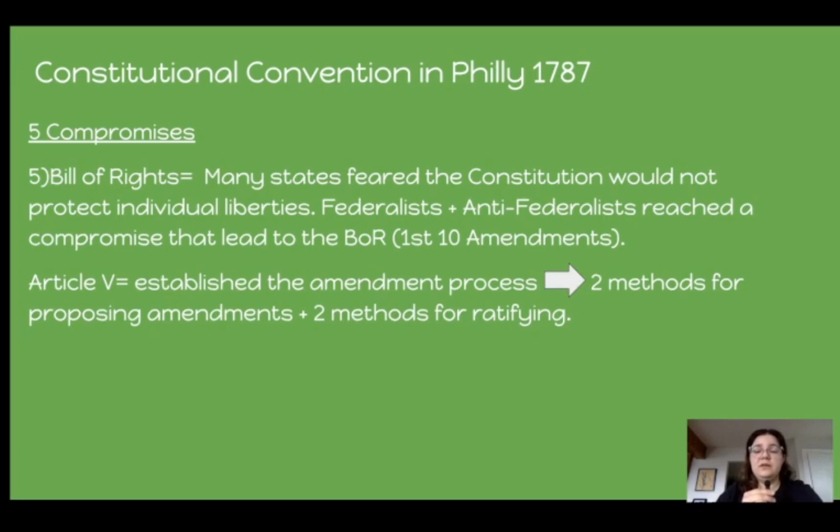So many states feared that the Constitution would not protect individual liberties. That was the main argument that the Anti-Federalists wanted the Bill of Rights for. So the Federalists and Anti-Federalists reached a compromise that led to the Bill of Rights, which is how we have the first 10 amendments. And I pointed out here Article 5, that established the amendment process. And from there, we have 2 methods for proposing amendments to the Constitution and then 2 methods for ratifying. So it's a pretty tedious process, so hence why constitutional change is pretty rare.